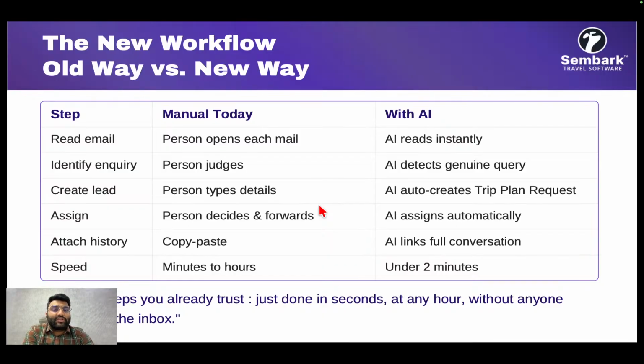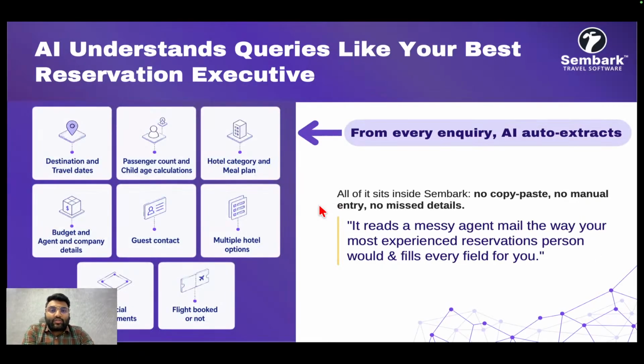So basically, the work is the same, right? But it's just done in seconds without any delay, without anyone actually touching the inbox. So what kind of information will this AI employee extract? Your destination and travel dates. If the dates are vague, like mid-December or late December, it will create a tentative date for you.